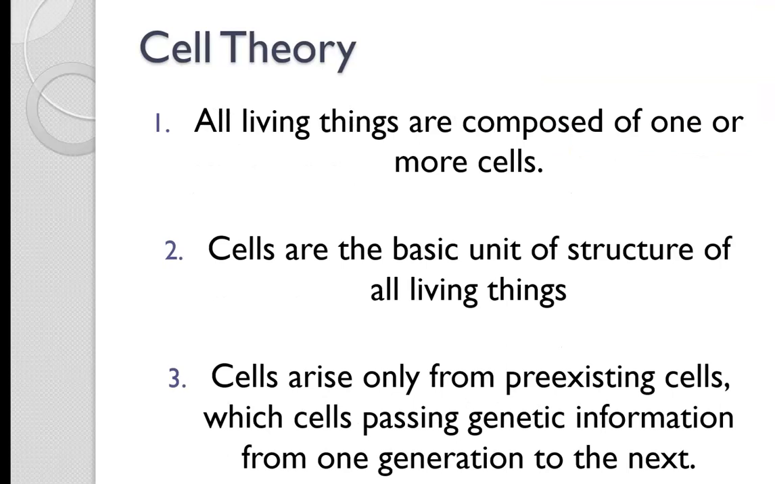And these are the three parts of the cell theory. The first part is that all living things are composed of one or more cells. The second part is that cells are the basic unit of structure of all living things. And the last part of the cell theory is that cells come from pre-existing cells. So make sure you recorded that for number 4.